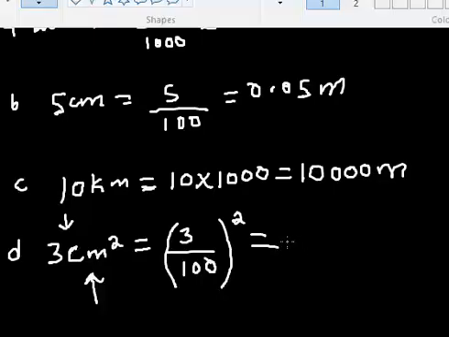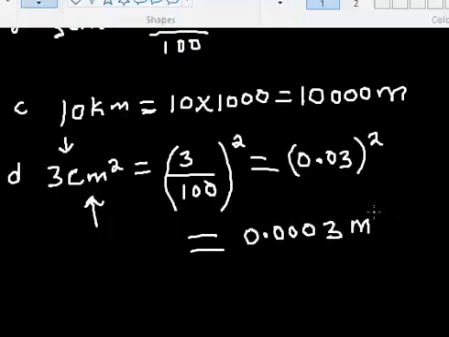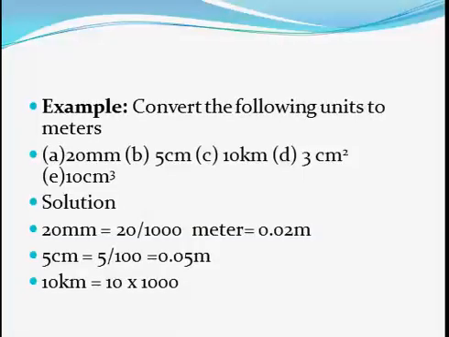So that's 0.03, then all squared, which should give me 0.0003 meter square.